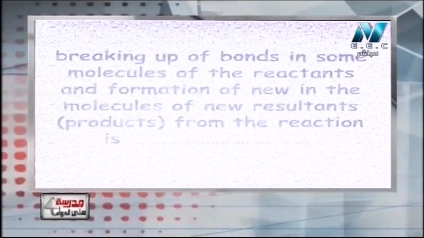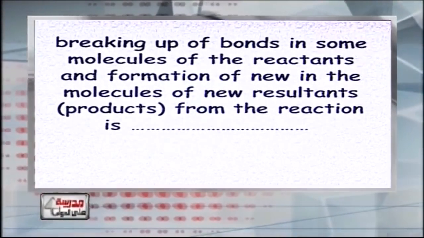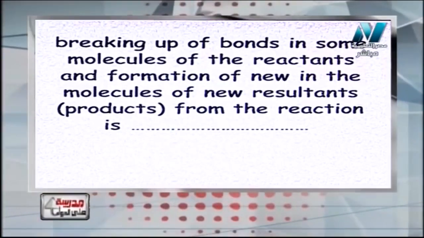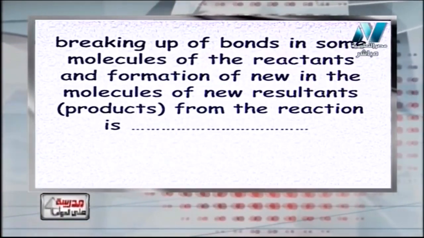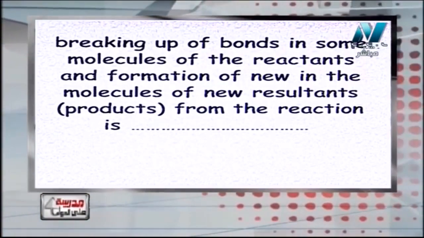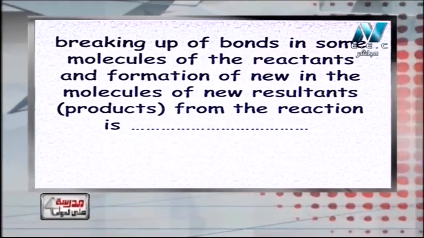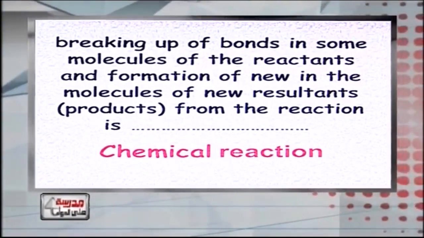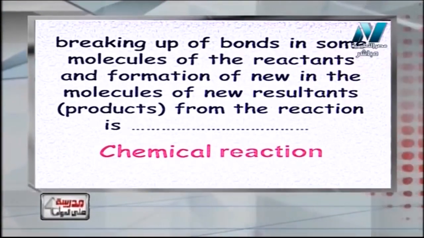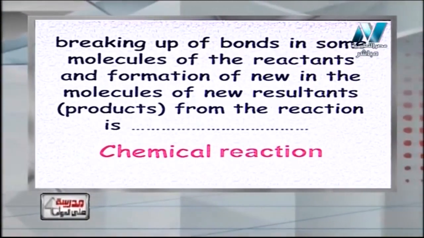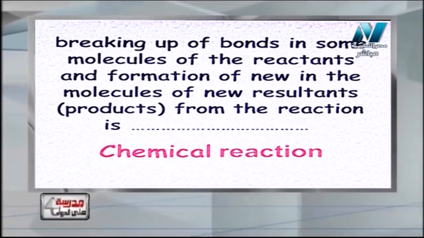Another question says, breaking up of bonds in some molecules of reactants and formation of new bonds in some molecules of resultants or products is what? Sure, it will be the chemical reaction. That's the definition of chemical reaction that we studied this semester, the first definition at the first lesson of this year.